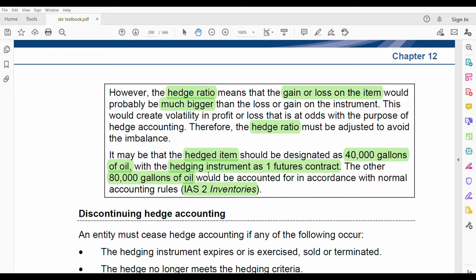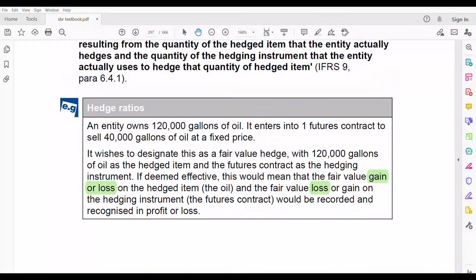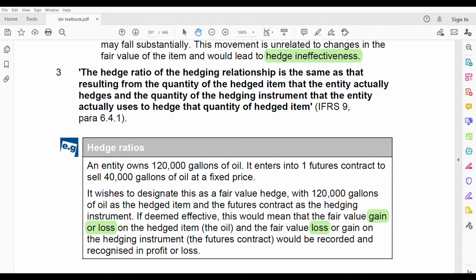That means 40,000 of hedged item versus 40,000 of hedging instrument. Okay? That's what it means. That's what you are doing here. The hedge ratio of the hedging relationship is the same. That means both have to be the same. Both have to be the same. Okay?